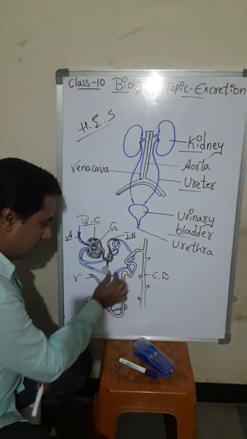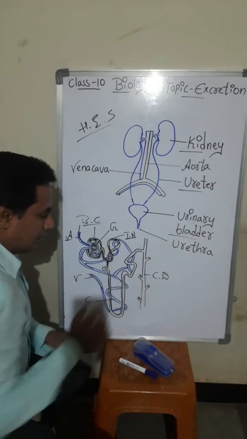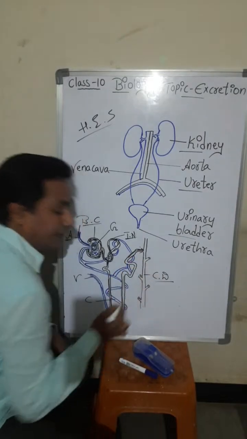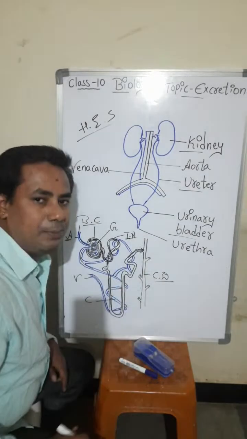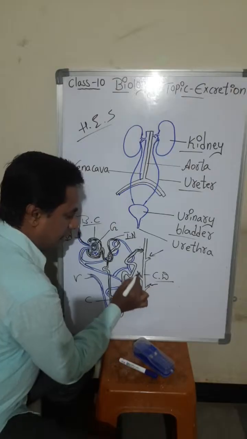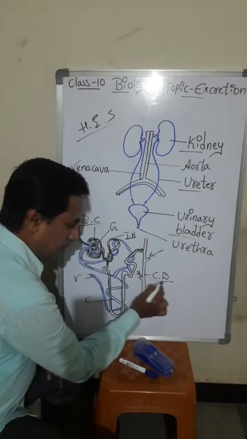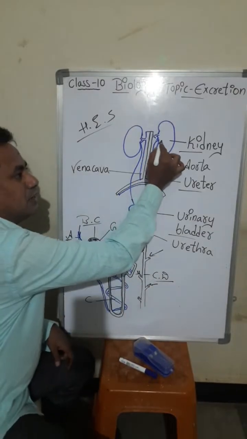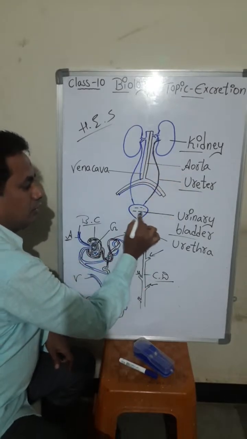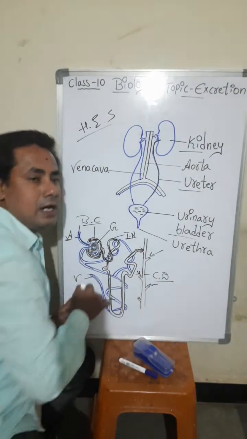So that will come here, and here what happens, students? That waste material goes and collects in the collecting duct. The pipe will be there. So from all the nephrons, the waste material will be collected here, and the urine will come from this collecting duct, and that waste urine will come through the ureter and collect here, temporarily, and through the urethra, the urine is eliminated outside.